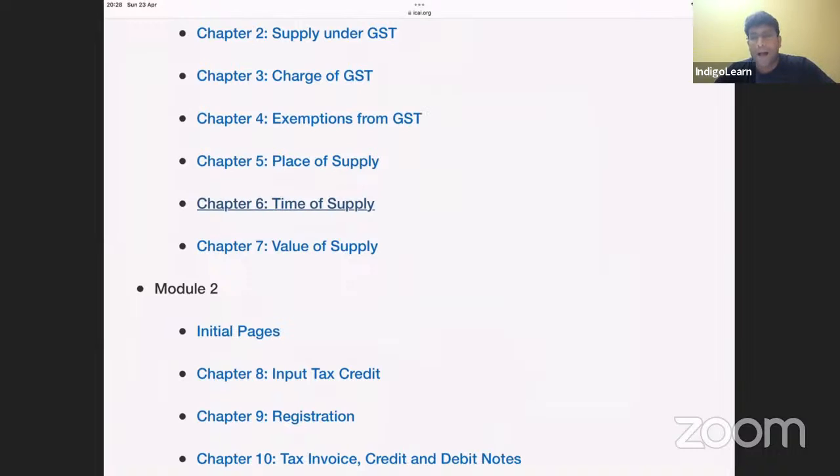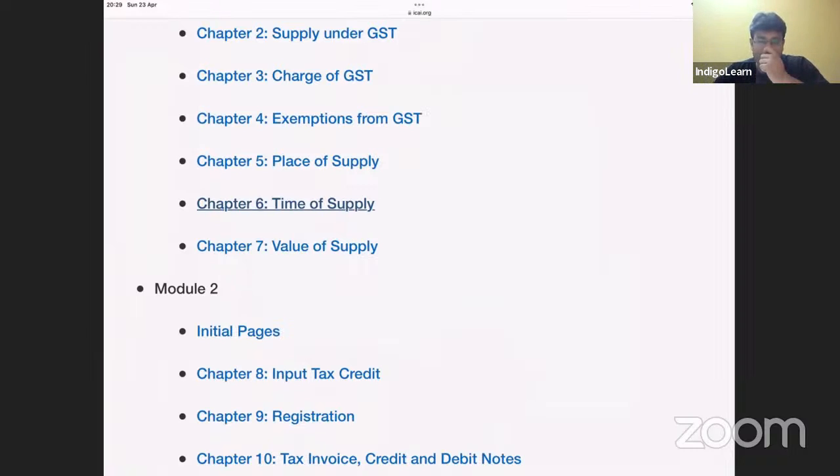Service by cord blood banks for preservation of stem cells. It was exempt before, but now it became taxable. Service by way of fumigation in warehouse. Even this was exempt, that became taxable. And for all these amendments, we already created a separate amendments video, and RTP is also recorded, and both are posted on Indigo and YouTube channel long back. So you can check out from there, my dear friends.